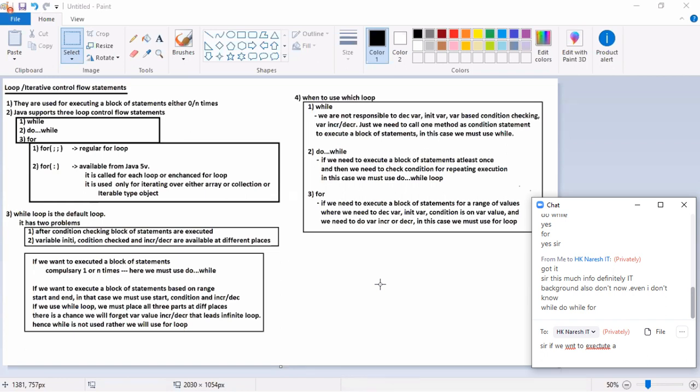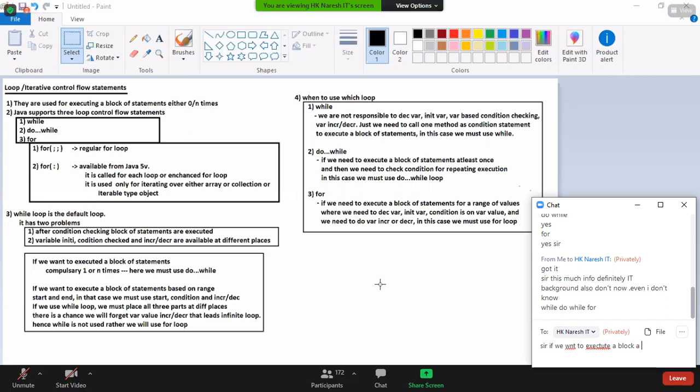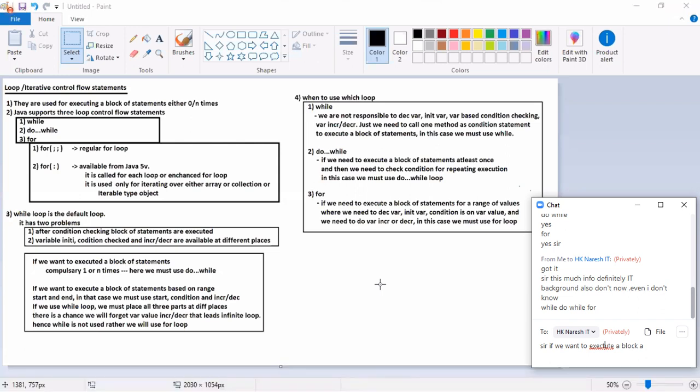When I know the end, I should use for loop. When I don't know the end, we should use while. I know the end, then you should use for. Is it clear? Right.